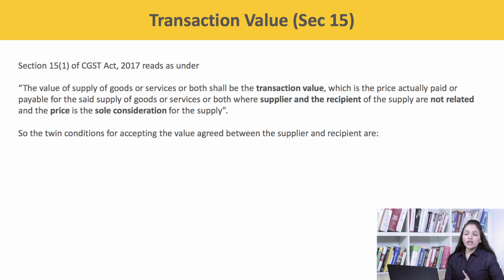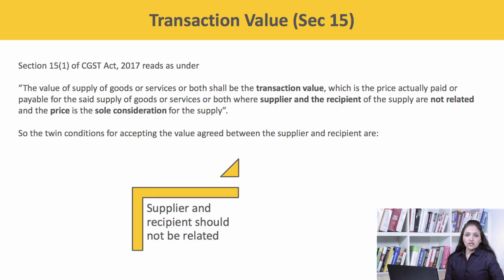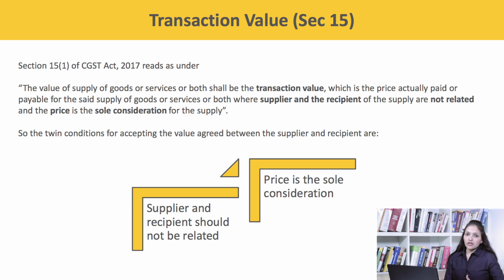So, the twin conditions for accepting the value agreed between the supplier and the recipient are, first, the supplier and the recipient should not be related, and second, the price is the sole consideration.